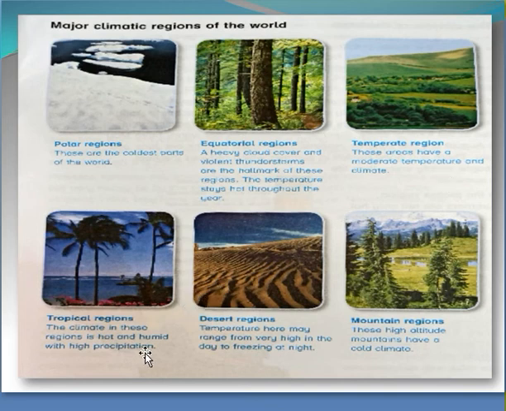The next one is tropical regions. The climate in these regions is hot and humid with high precipitation or rainfall. The next one is desert regions. Temperature here may range from very high in the day to freezing at night. The last one is mountain regions. These high altitude mountains have a cold climate.